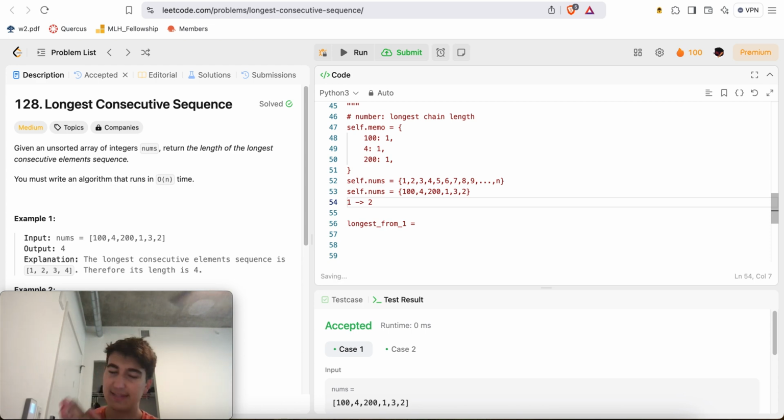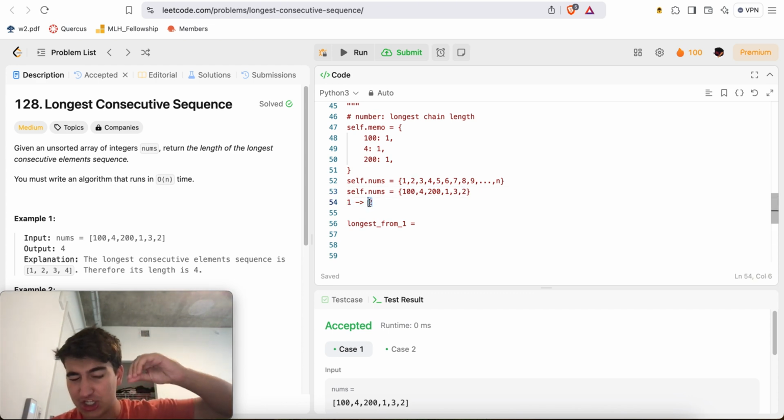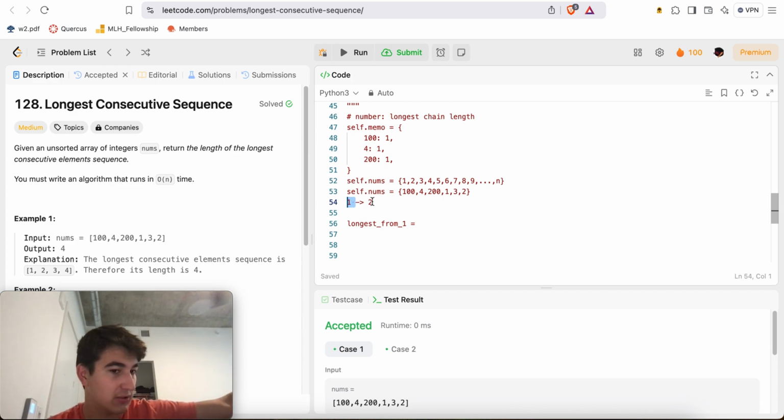So let's think about this. Whatever the result is for 2, the result for 1 is just going to be 1 plus the length of the longest chain starting from 2, right? Because, again, 1 comes right before 2. So I can compute the length of the longest chain starting from 2, and then for 1, I'll just take whatever result that is and add 1 to it, right? And so I can just compute the length of the longest chain for 2, right?